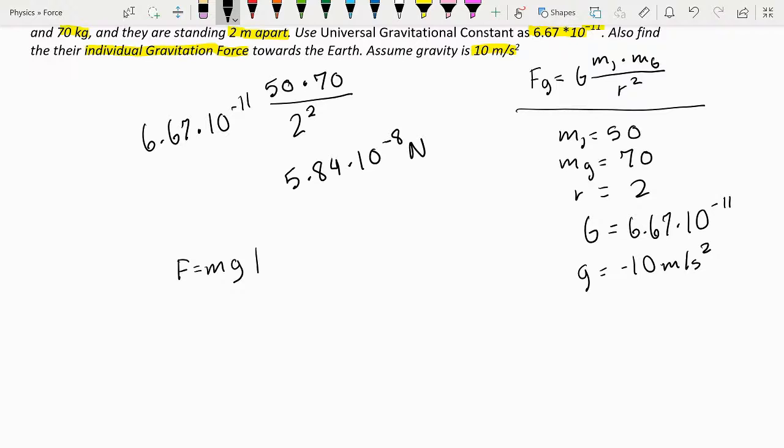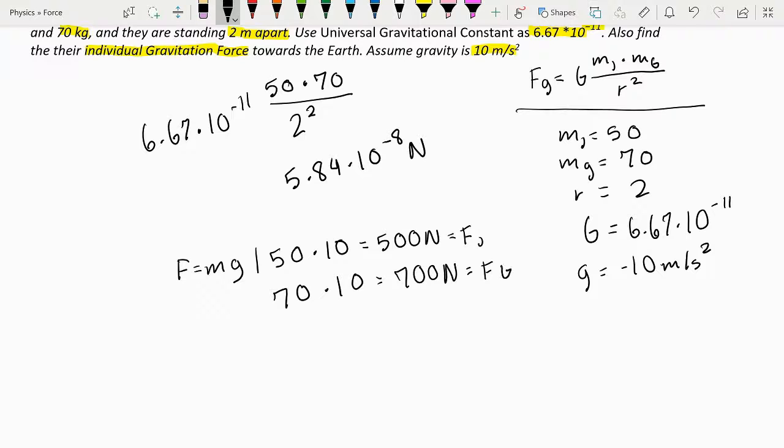So for Julie, it would be 50 multiplied by 10, that's your gravity, and that would be 500 newtons, that's equal to force of Julie. And then for George, it would be 70 multiplied by 10, so 700 newtons, and that would be your force of George.